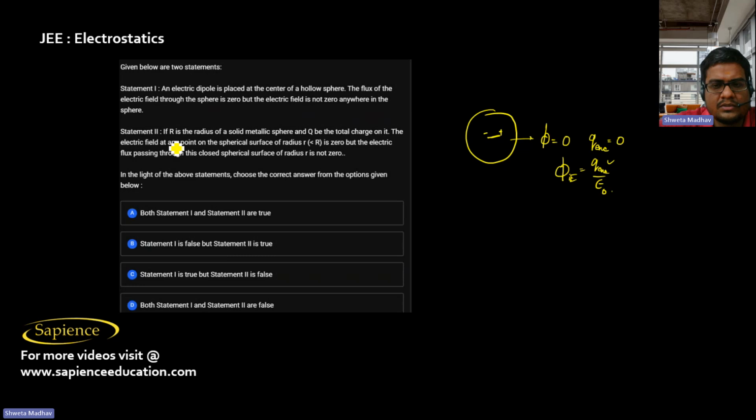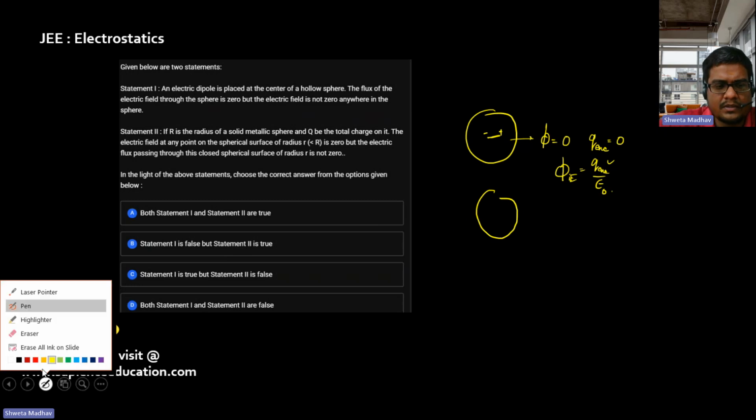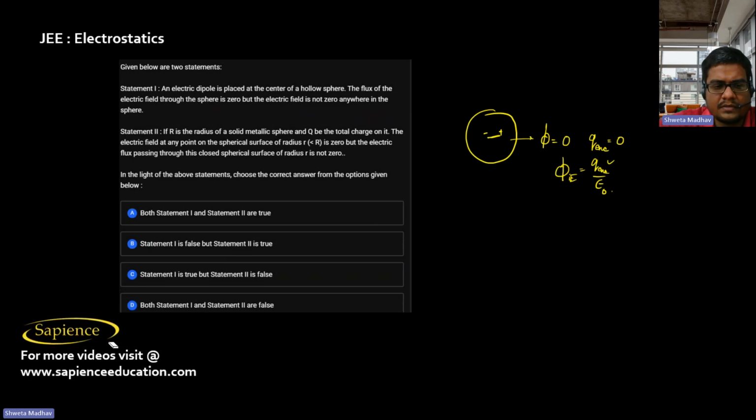And then here it is told, only at the center of the sphere, placed at the center. If R is the radius of a solid metallic sphere and Q is the charge on it, they have taken one metallic sphere.